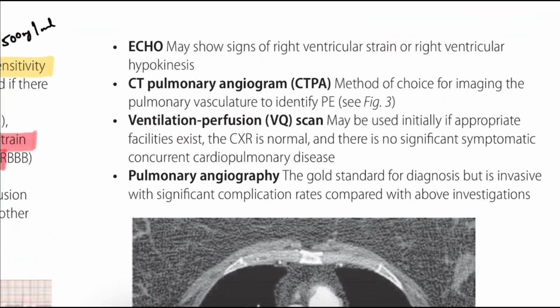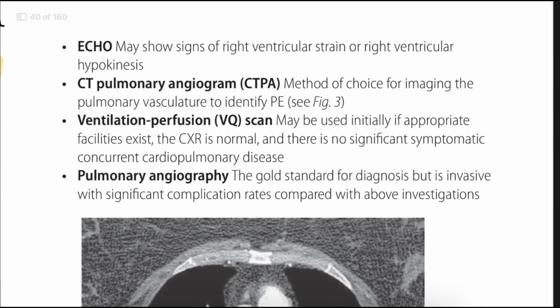Okay, so here we have to know some normal parameters for diagnosing pulmonary embolism. The heart rate we can see around 60 to 100 beats per minute, that is the normal value. The respiratory rate is 12 to 20 breaths per minute. The saturation will be 95 to 100%. The partial oxygen we can see 75 to 100 mmHg, and partial carbon dioxide will be 35 to 45 mmHg, and the pH we can see 7.35 to 7.45.